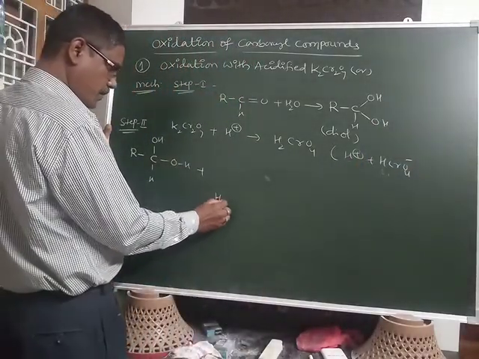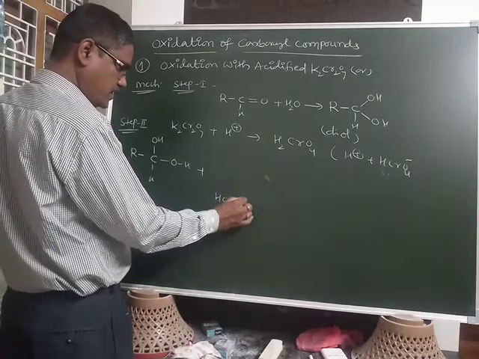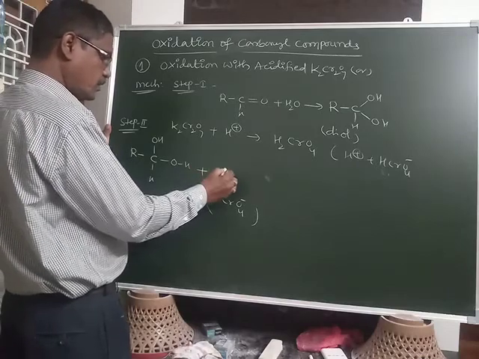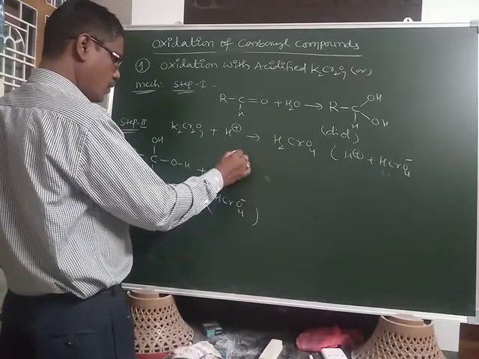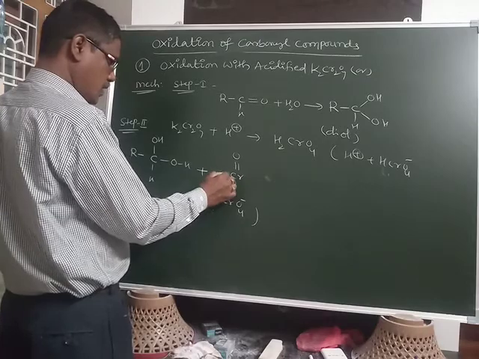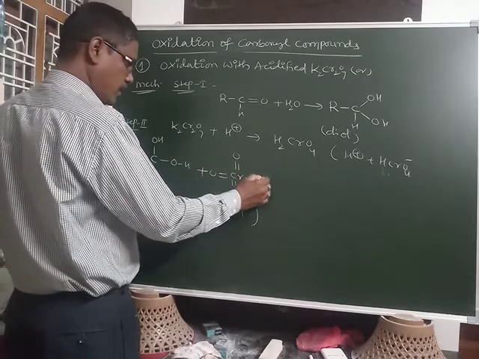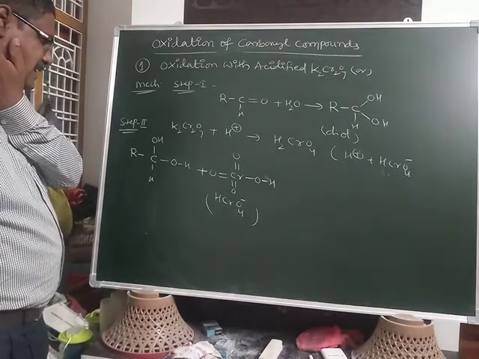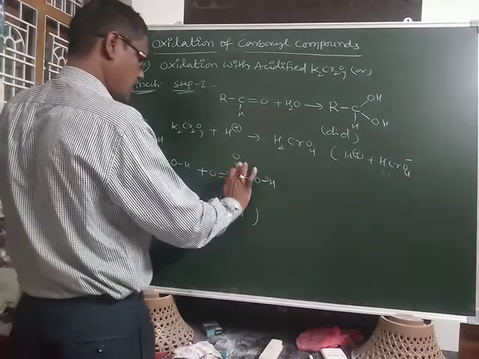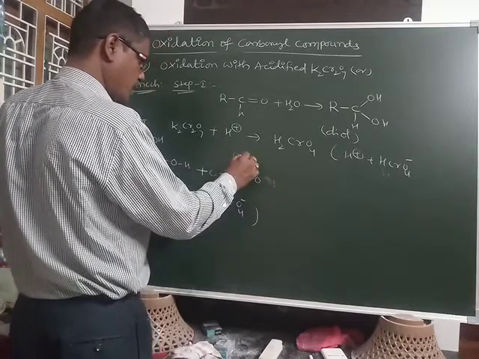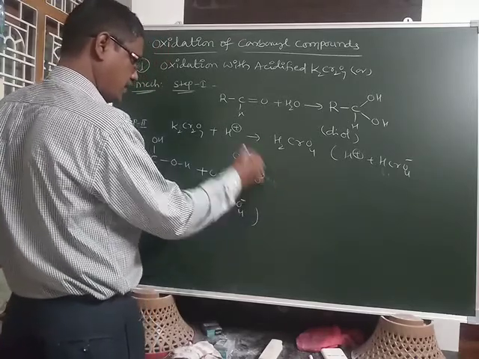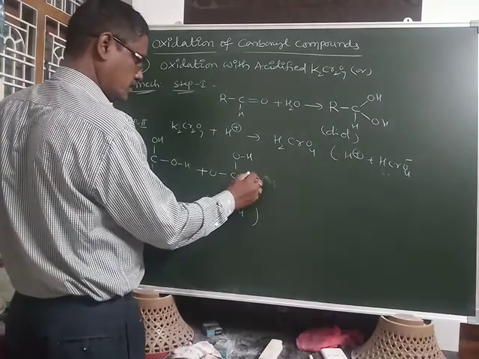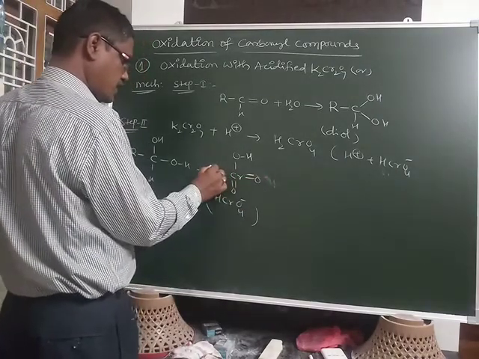The HCrO4 minus structure is Cr, double bond O, double bond O, double bond O, and OH, with a minus charge.